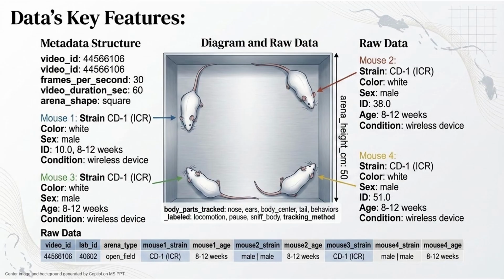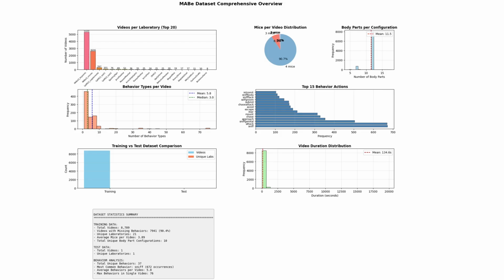This is the dataset overview. Starting in the top left, we can see that the dataset is extremely unbalanced across laboratories. A few labs contribute the majority of videos, while many others provide only a small number. This variation is one of the reasons cross-lab generalization is challenging. On the right side, we can see a pie chart. The pie chart shows that almost all videos contain 4 mice, which is the standard configuration for this dataset. On the top right, almost all configurations track around 11 to 12 body parts per mouse.